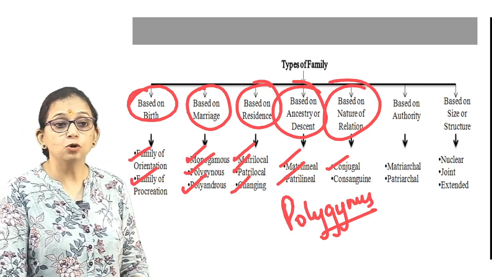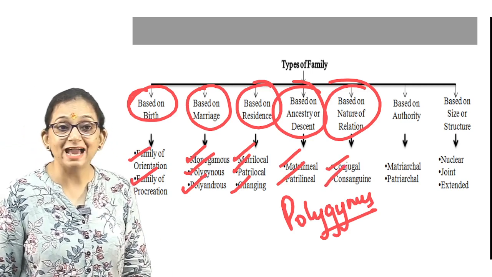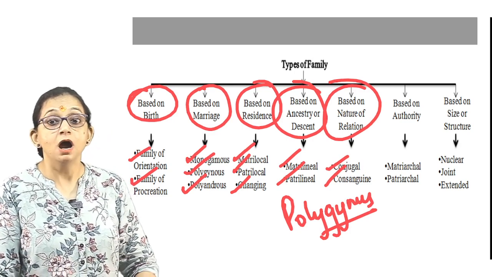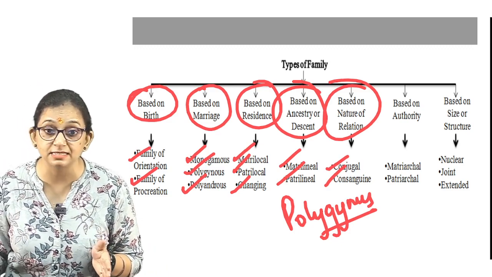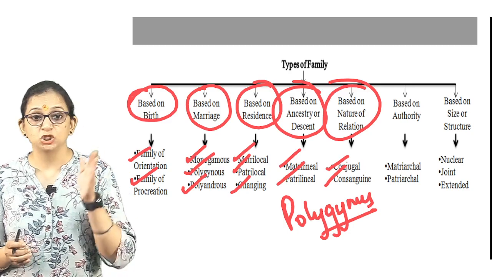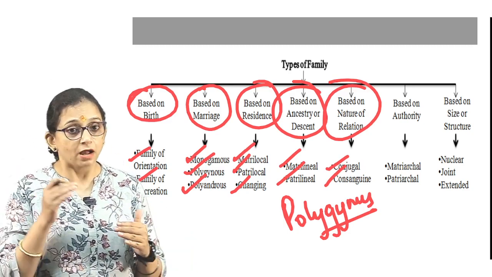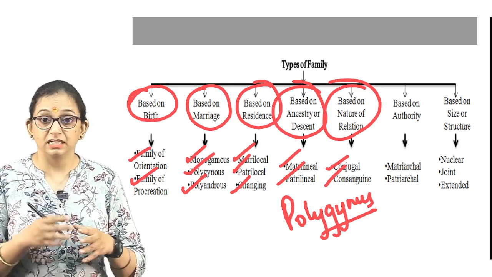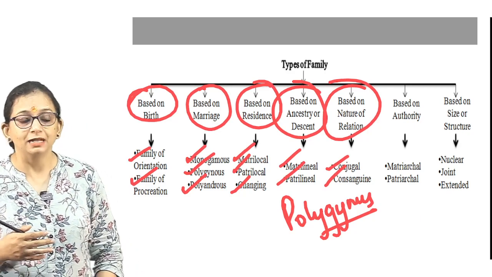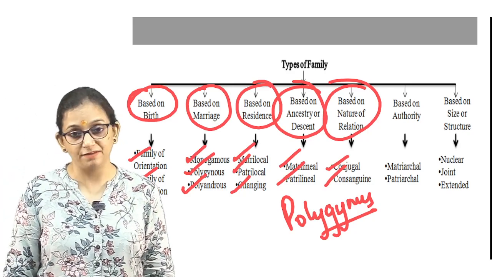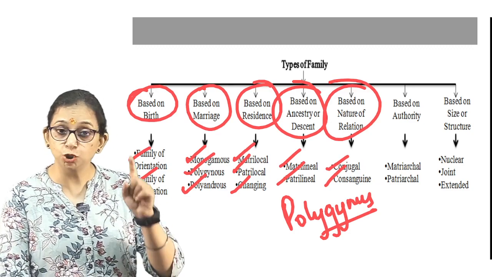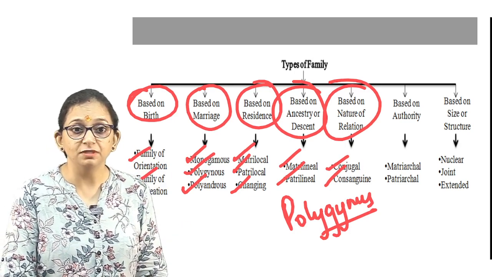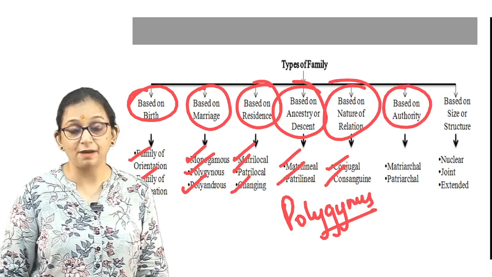Then there is a consanguine family. What is a consanguine family? A family made up of members among whom a blood relation exists. That means parents and children or siblings, or maybe cousins married to each other, in which there is a blood relationship. That is known as a consanguine family. Conjugal means no blood relation; consanguine means blood relation. Then there are types of family based on authority.